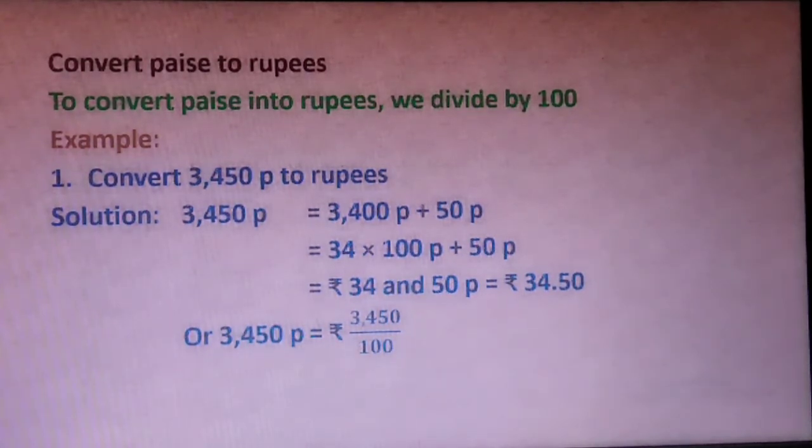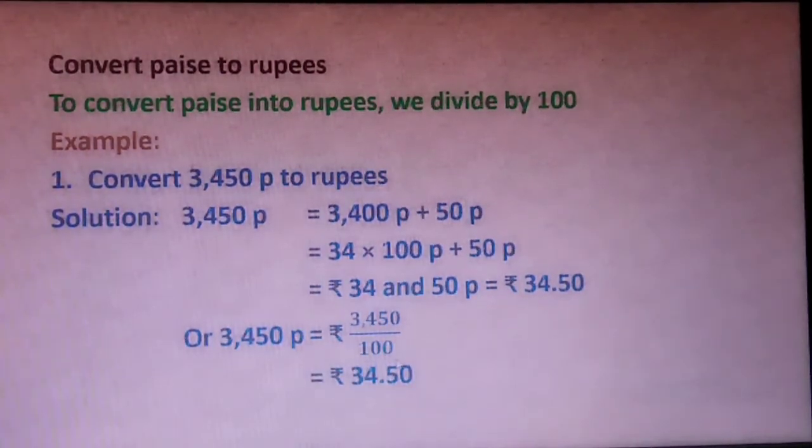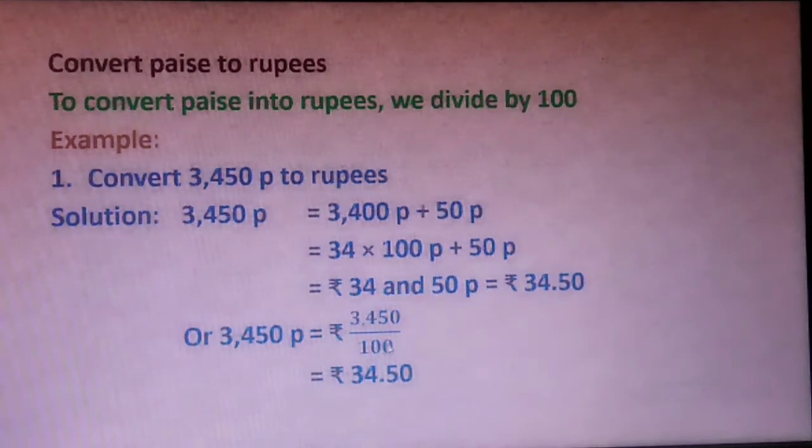As we know, if we have to convert any fraction into a decimal number which has 10, 100, 1000 and so on as a denominator, we just count the number of zeros and write the numerator, and for the number of zeros we have in the denominator, we count that many places from the right side and put the point.